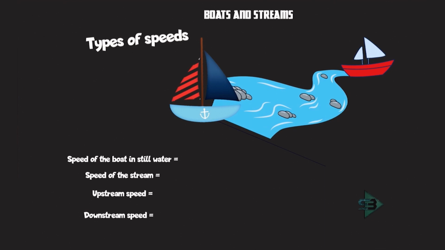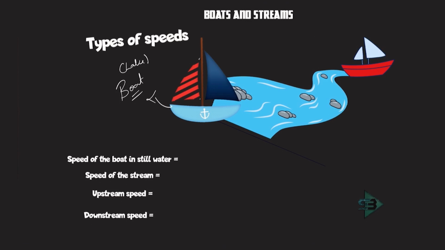What is speed of the boat? Say this is the boat and the speed of the boat is given. If this boat is going in a lake where the speed of the stream, that is speed of the river, is 0, then what will be the speed of the boat? How much can this boat go by itself without the force of the stream? So that will be the speed of the boat. It means if I keep this boat in a lake where there is 0 speed of the stream, at what speed will this boat travel by itself? That is speed of the boat in still water.